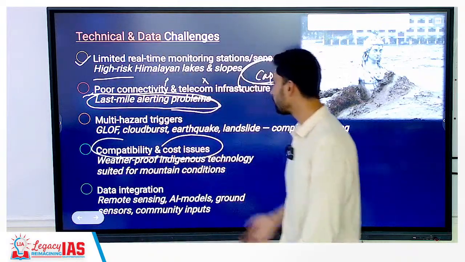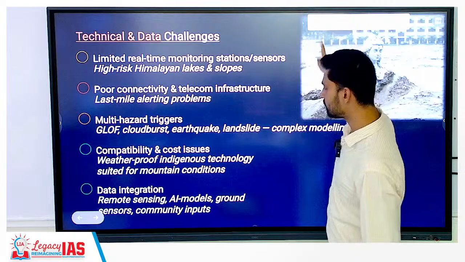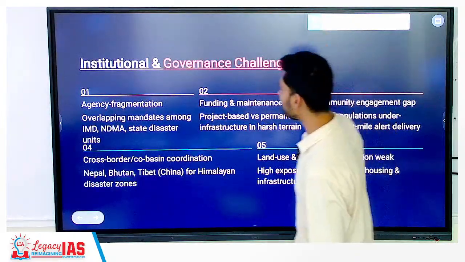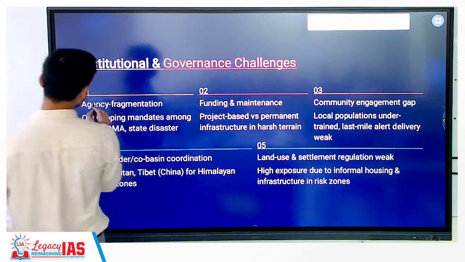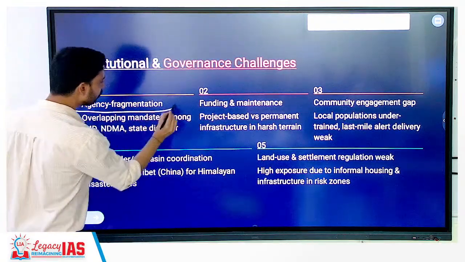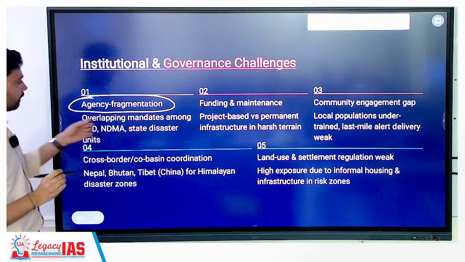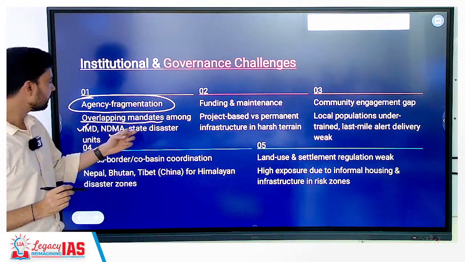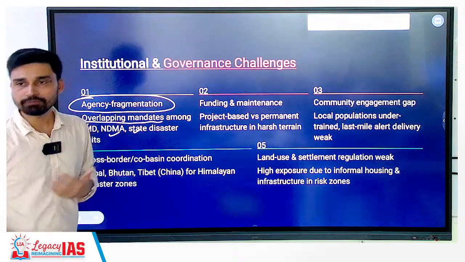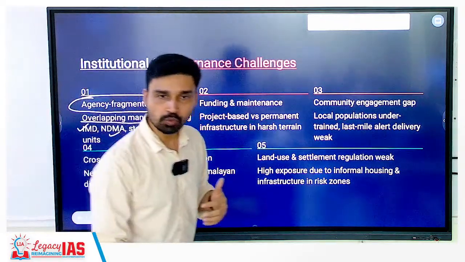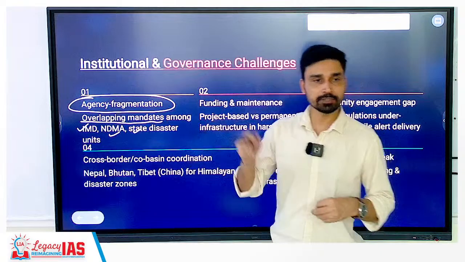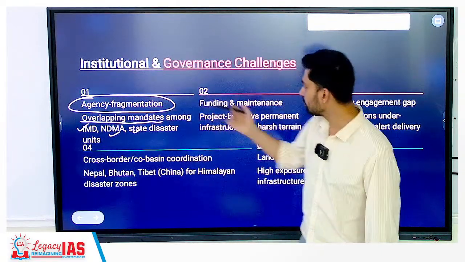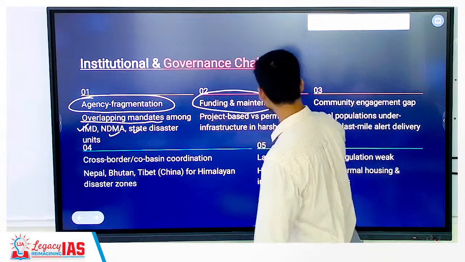Compatibility and cost issues, plus data integration with remote sensing and all that, we have to do. Institutional and governance challenges also exist, because which agency will coordinate this entire effort? Many times, due to overlapping mandates between IMD, NDMA and SDMA, they keep shifting the blame from one to the other. SDMA will say it is the job of NDMA, NDMA will say that NIDMA has not given us approval, right? So a lot of these things are there. Funding and maintenance, same thing, become an issue.